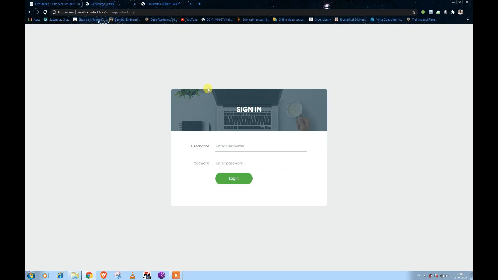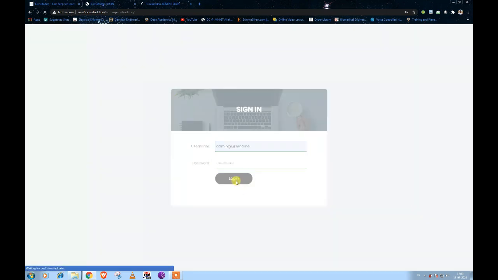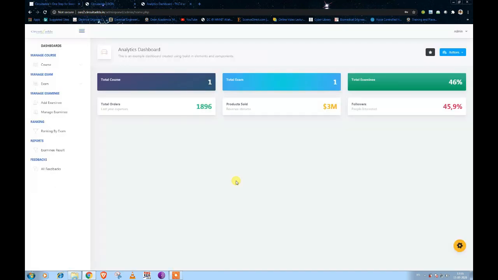Whenever the teacher opens the admin panel, the portal will prompt him to provide a user ID and password. The teacher has to provide the unique user ID and the password which are provided to him, and after that he logs into the website. This is the dashboard of the admin panel. In this dashboard there are many features where the teacher can conduct the exam, add the questions, and also see the results of the students, everything.